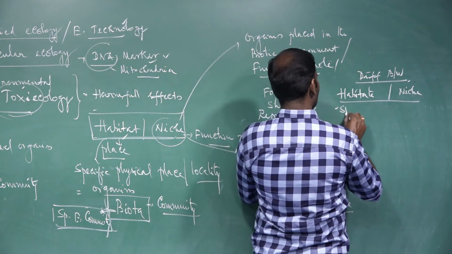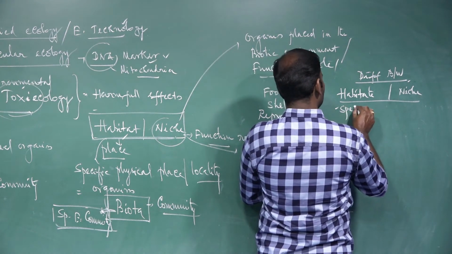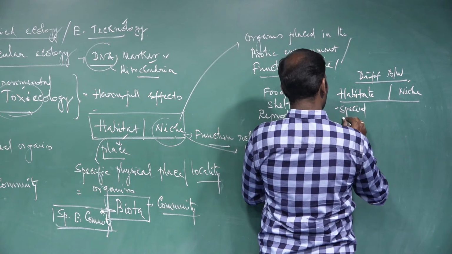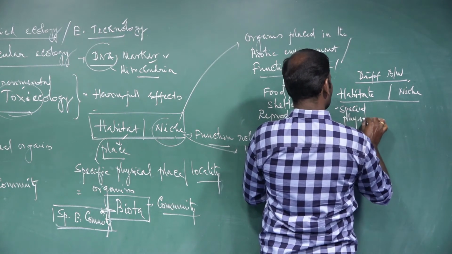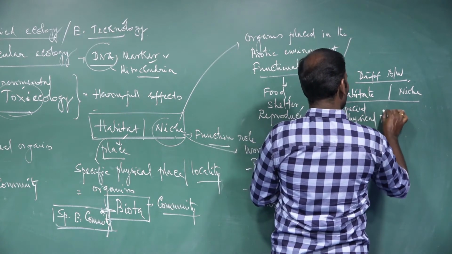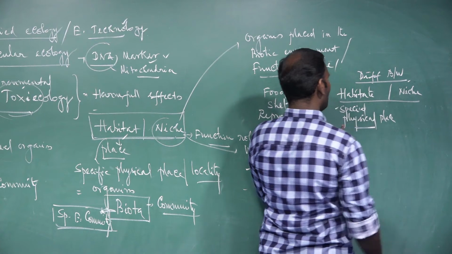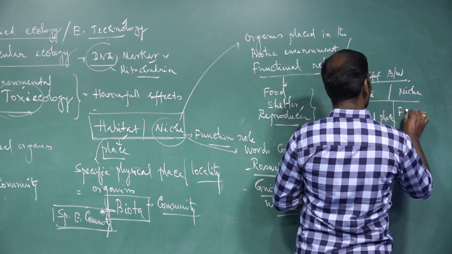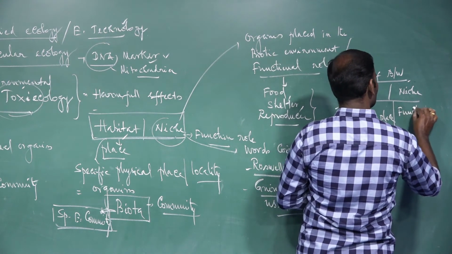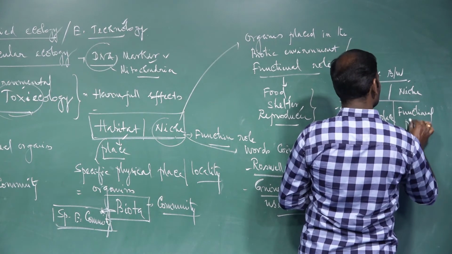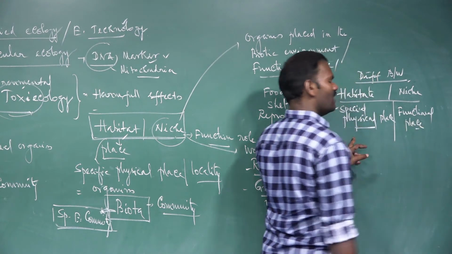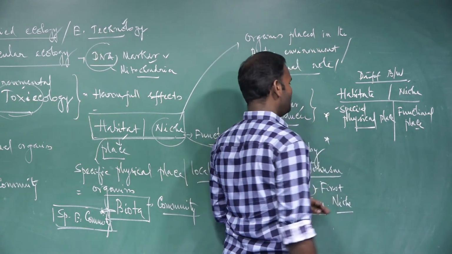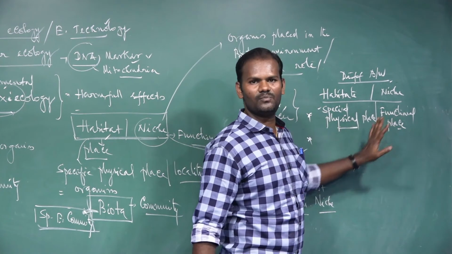Habitat is a specific physical place occupied by the organisms, whereas niche is a functional place occupied by the organisms. That is the first point. What is the second point? It is a physical place versus a functional place.